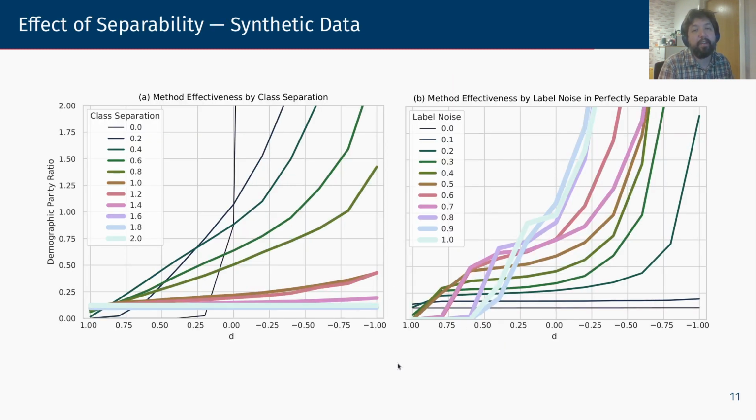There is a little catch to our method though, and that catch is that our method's effectiveness is not that great when you have perfectly separable or close to perfectly separable data. However, when you're in that particular scenario, one thing that can be done in order to make the method effective again is to introduce some random label noise into the training set.